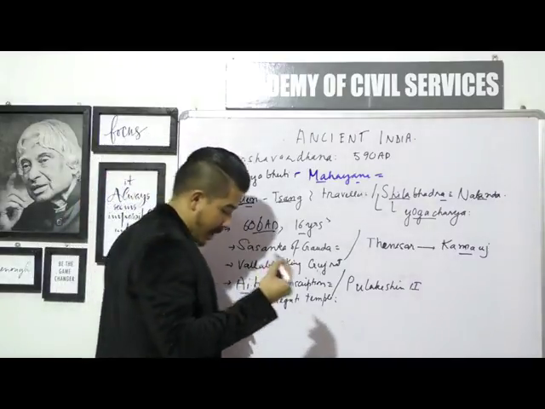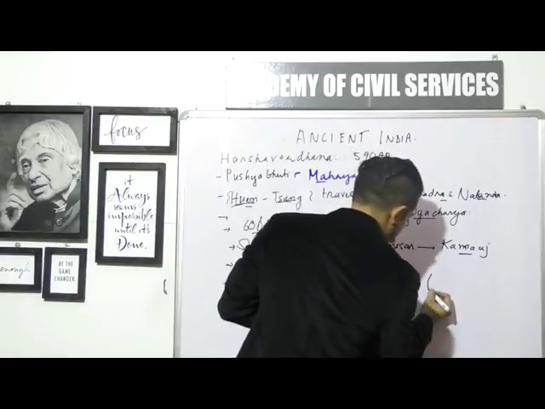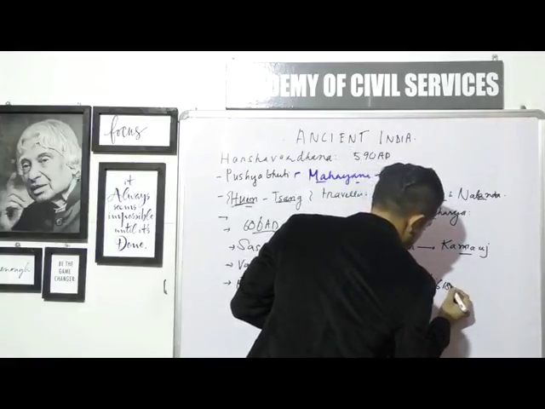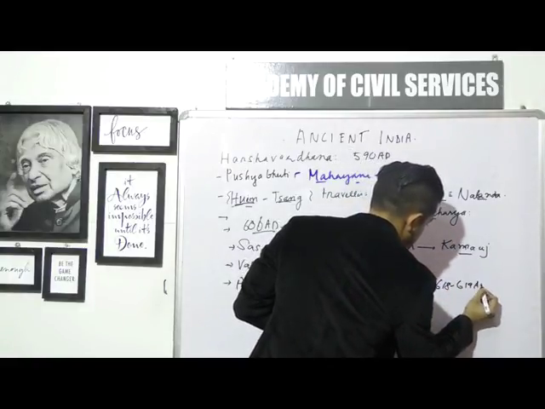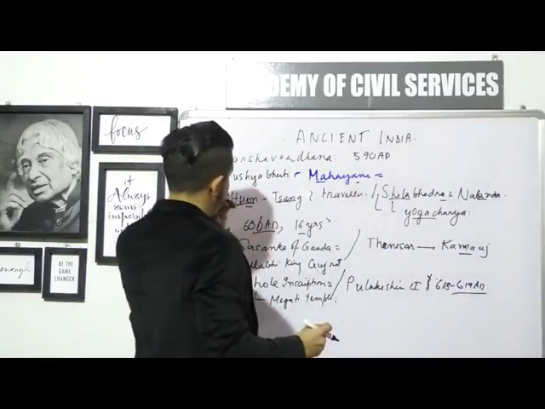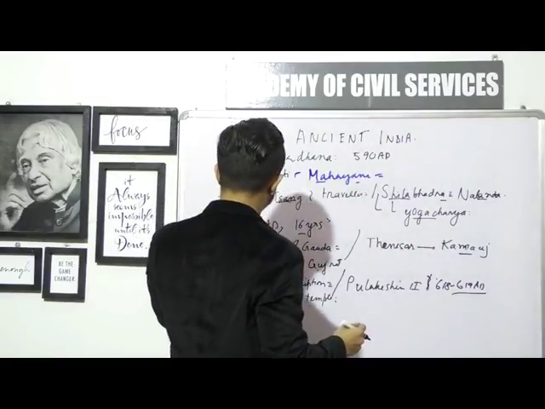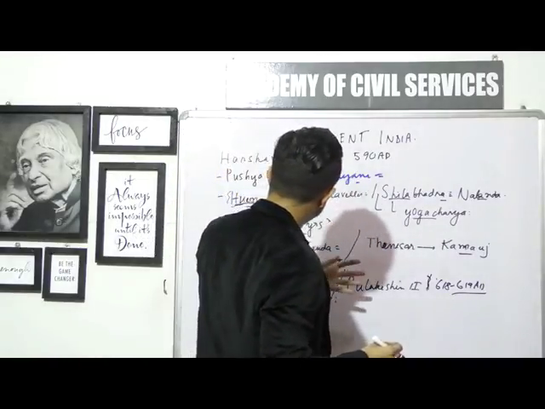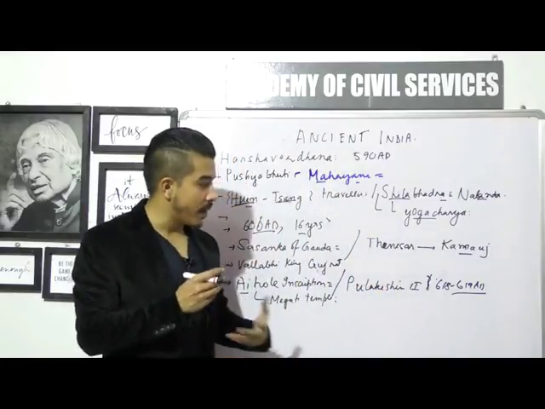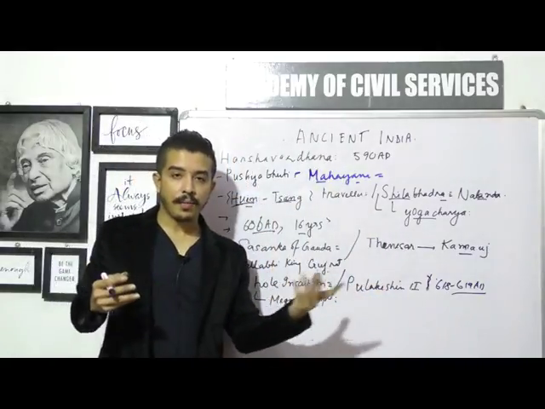You can write down the dates as well. It's from 618 to 619 AD. Okay, so he came to the throne in 606, and when he was around 28, 29, he had his defeat with Pulakeshin.